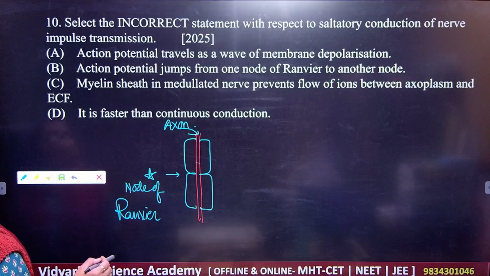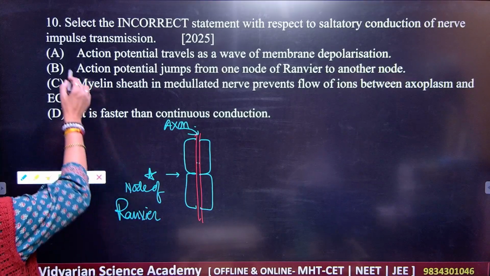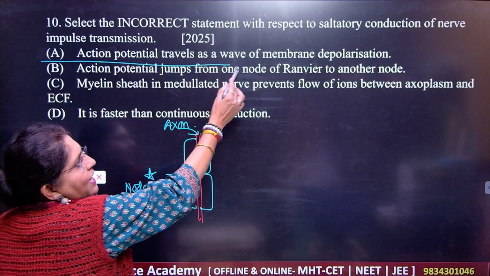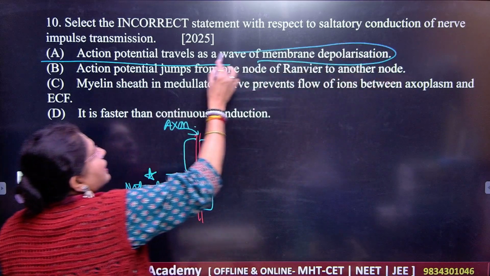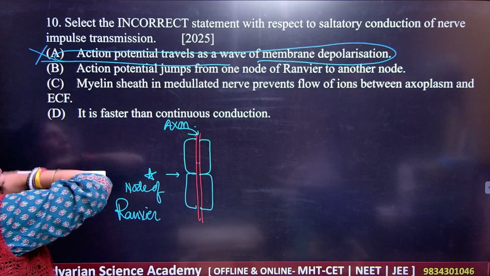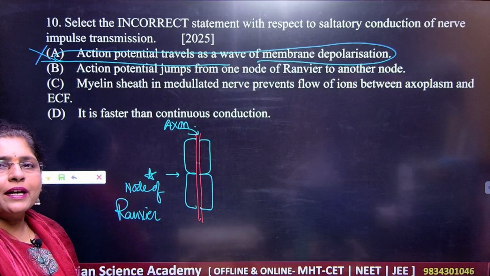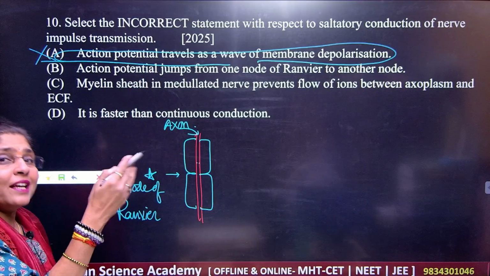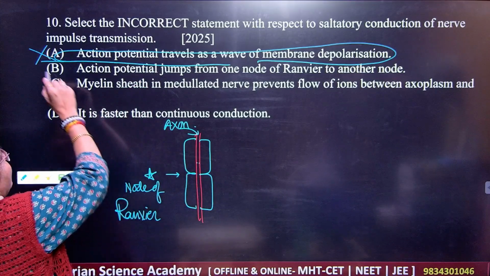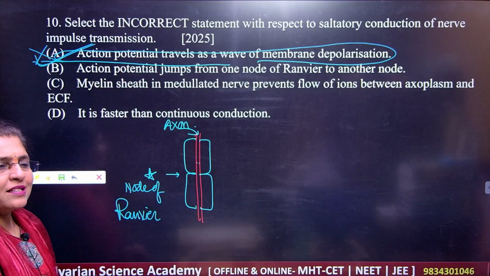So they are asking us the incorrect one. Action potential travels as the nerve fiber is depolarized. There is no question of that. So what should be your correct answer here? That which is incorrect, and the correct answer is A. Okay, A is the correct answer.